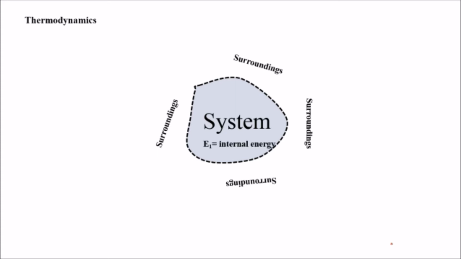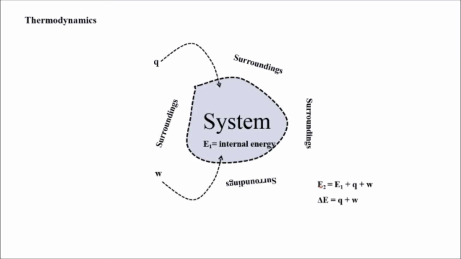So suppose here E1 is the internal energy of the system. Then suppose Q amount of energy is given to the system by the surroundings and some W amount of work is done on the system by the surroundings. Then what will be the change in the internal energy of the system? We can express it here, where E2 is the final energy. It will be equal to E1, which was the initial internal energy of the system, plus the Q amount of heat which was given by the surroundings to the system, and W amount of work done by the surroundings on the system.